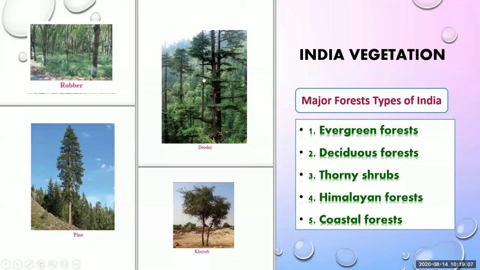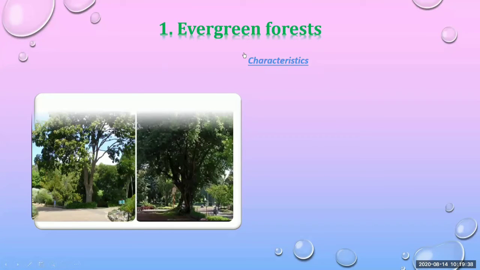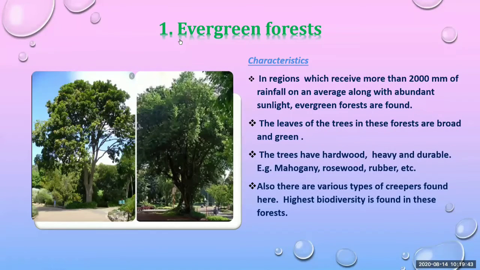Here some examples of trees are given. In the first picture, we can see the rubber tree. In the second, that is deodar. And in the third, that is pine. And in the fourth picture, we can see the khejri. We'll see the characteristics of evergreen forest. Here some examples are given.